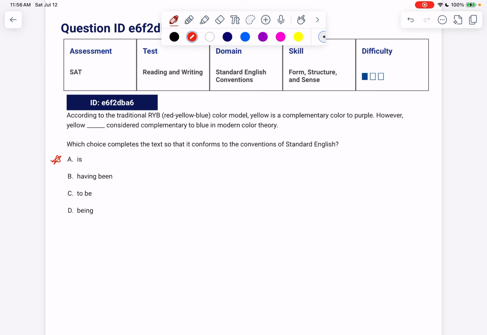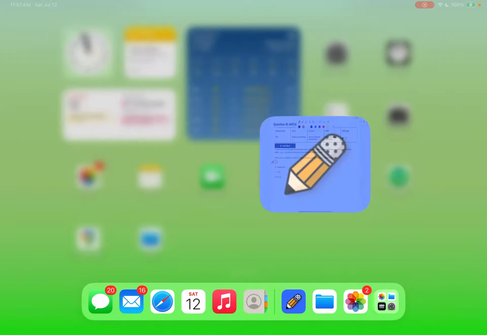So, what you'll notice is we don't already have a verb in this sentence. We can't just say yellow considered complementary. We have to say yellow is considered complementary, because that gives us the verb for the sentence that we don't already have. So if yellow is our subject, is considered would have to be our verb. If we say, however, yellow having been considered complementary, or yellow to be considered complementary, or yellow being considered complementary, we wouldn't have a main verb for our core sentence, so that would be wrong. So we want to pick A for this one. And again, noticing that A is conjugated and B, C, D is not, is a really good hint for this one.